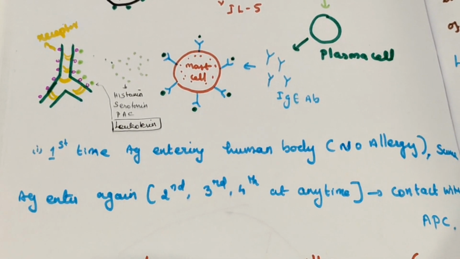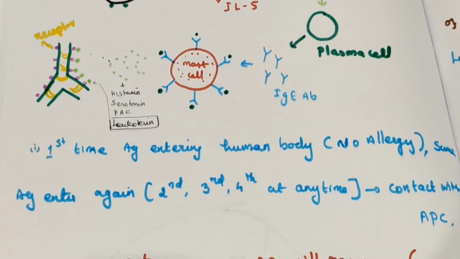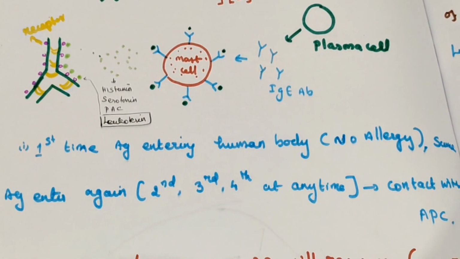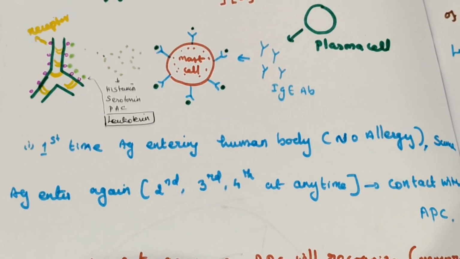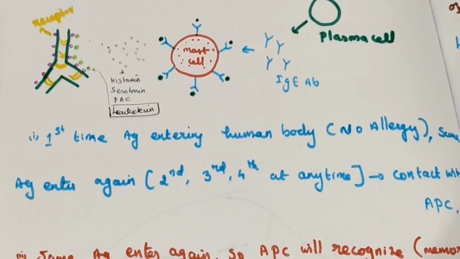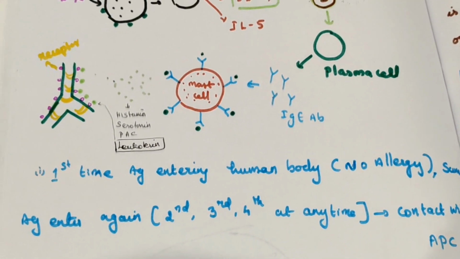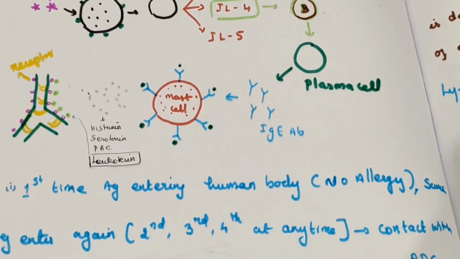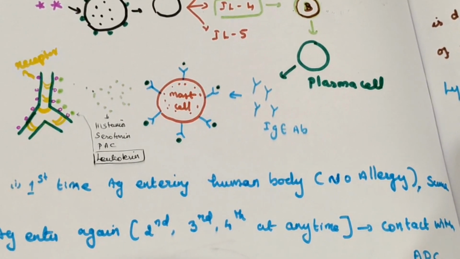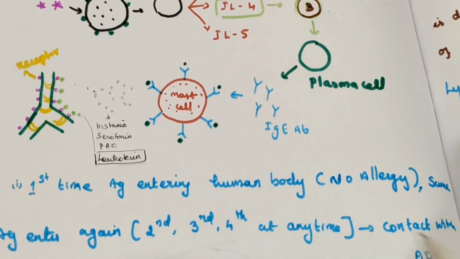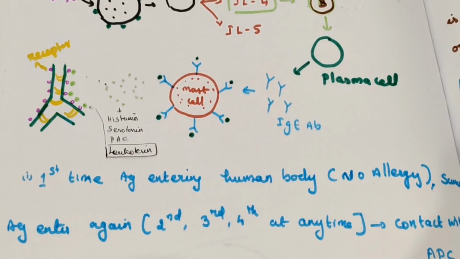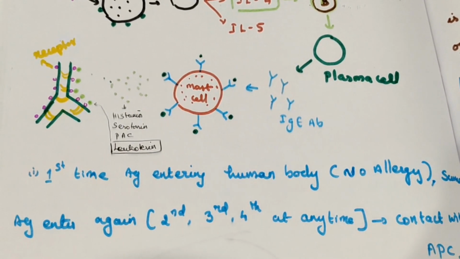So the antigen will go and bind to the surface of that antibody, like this. This antibody will get stimulated and give a signal to the mast cell. Once the signal is delivered, the mast cell will rupture. The granules inside the mast cell come out. This is known as degranulation of the mast cell.